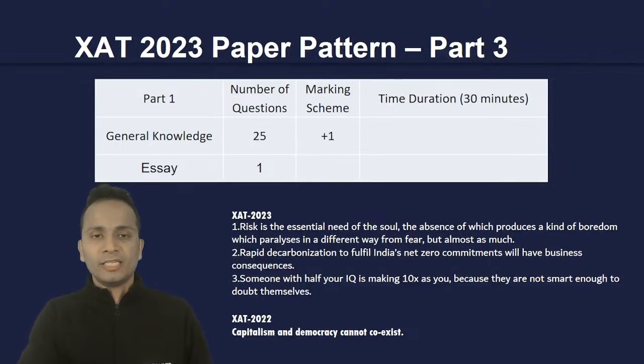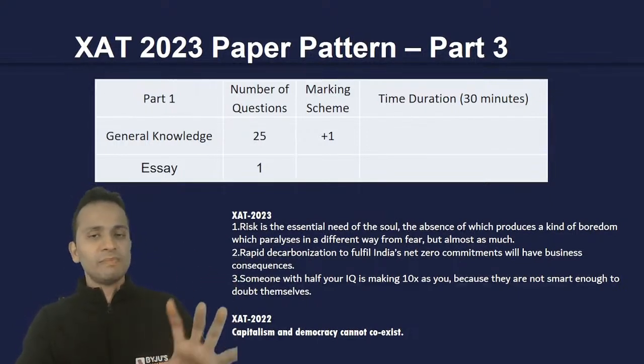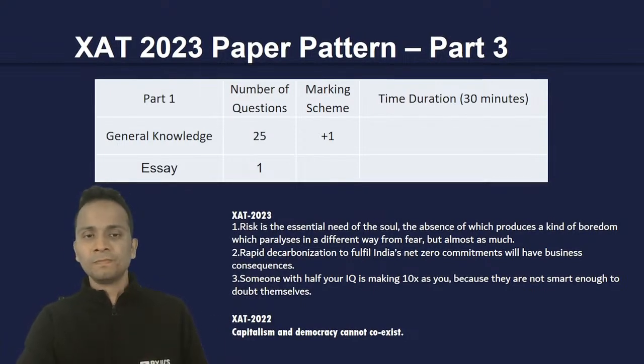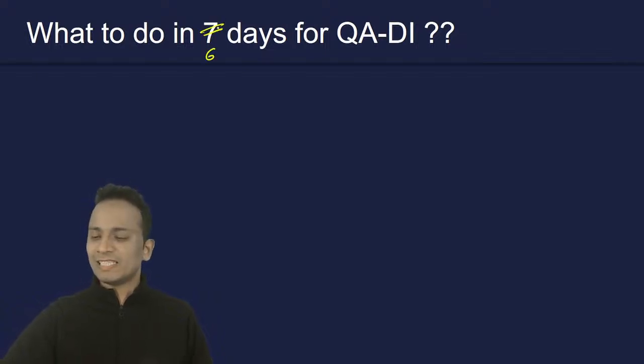Okay, all right. So this is all about the three parts of XAT. The same paper pattern we are expecting for XAT 2024. Now, friends, what to do in the last 7 days for QADI? I'll not call it the last 7 days because we have only 6 days left, 1st January till 6th of January, and we have our examination on 7th of January.